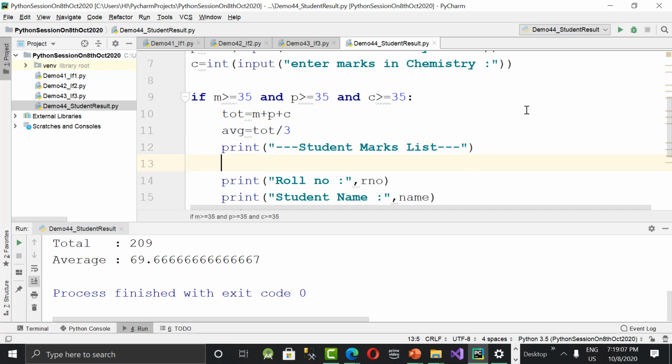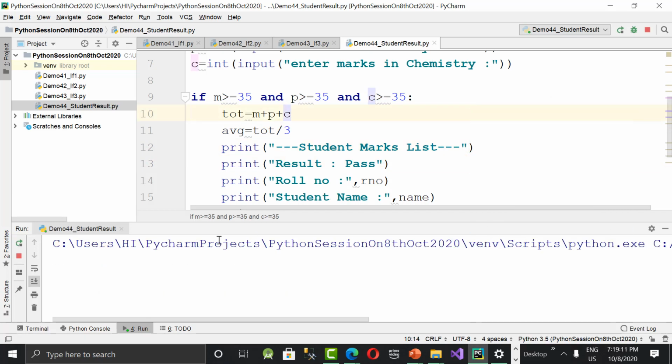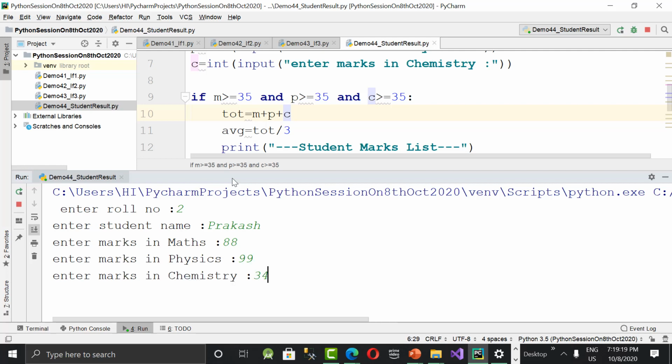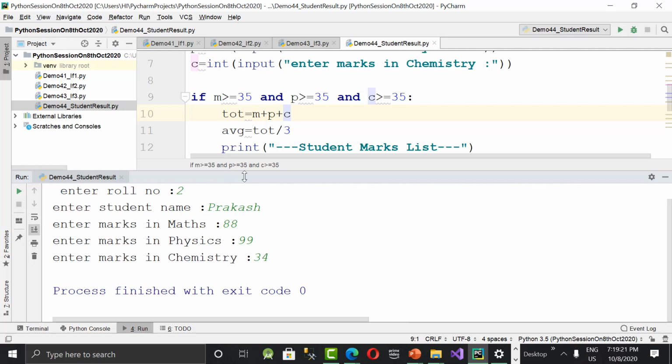Let's run it again. Now this time I'm giving roll number 2. I said Prakash, and I'm giving 88, 99, and 34 in chemistry. Press enter. See the output now? We don't have any result. So what is my intention for a failed candidate? We need to show result is fail followed by marks in 3 subjects. I don't want to print total and average.